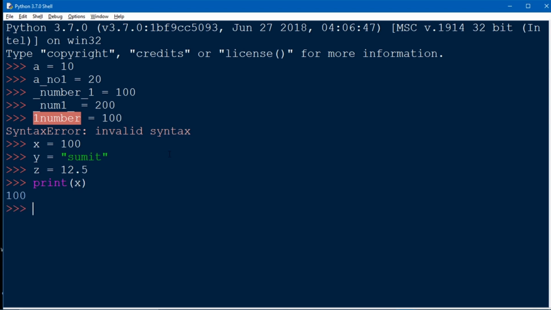As I said in the previous video, we can also print multiple variable values in a single print function. So let me show you once again. Print x, y, z. So here we got all three values in a single print function.